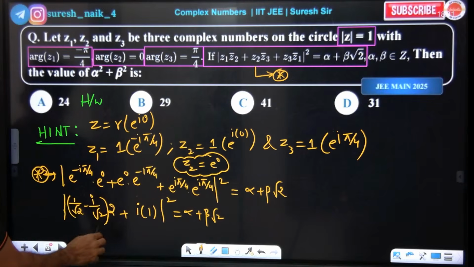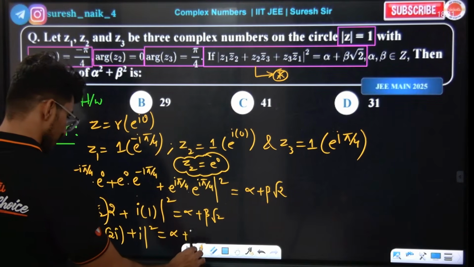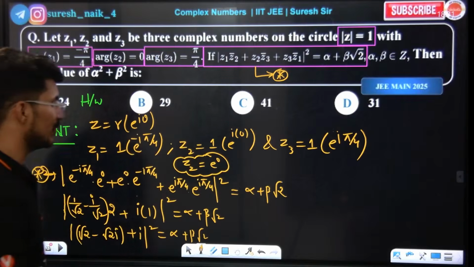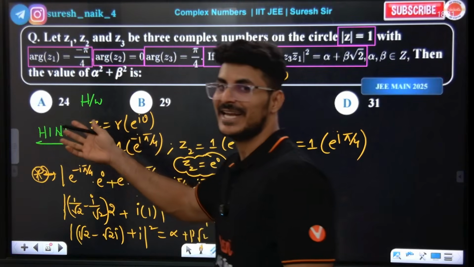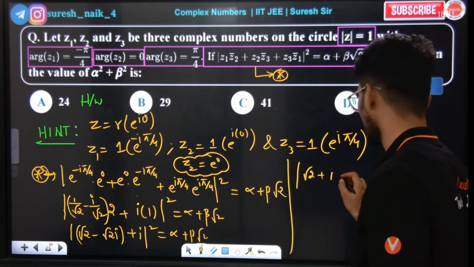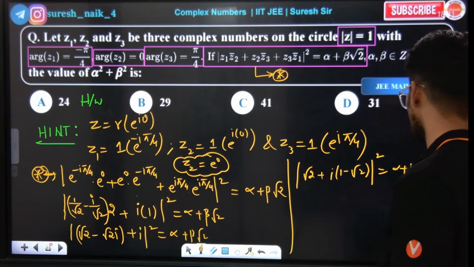So when we multiply, what comes? Root 2 minus root 2 I, okay, plus I whole square. Hello, hello, everyone, my dear chintus, understood or not? Root 2 as it is, can we take I common? If you take I common, 1 minus root 2, for this take the magnitude and square, alpha plus beta root 2, look.